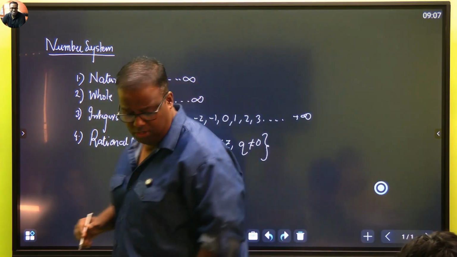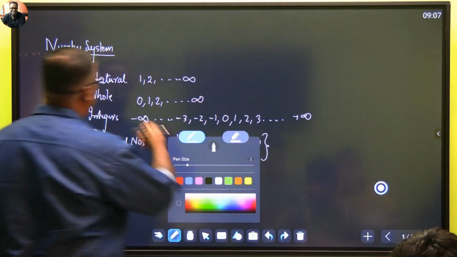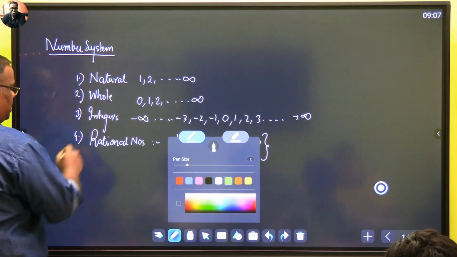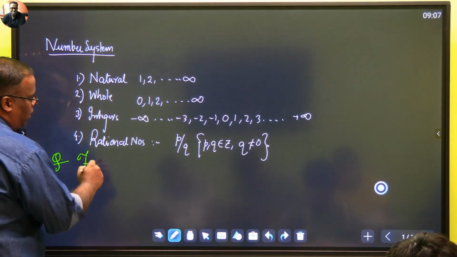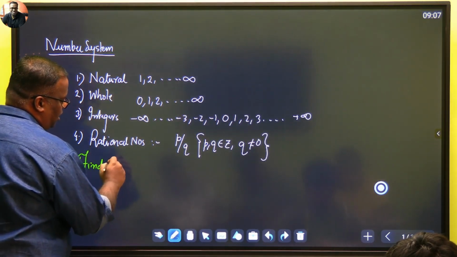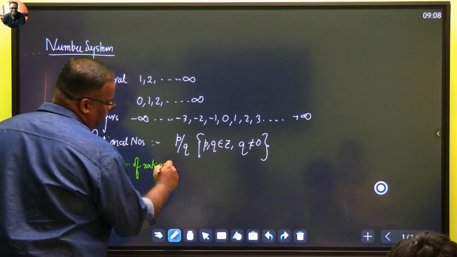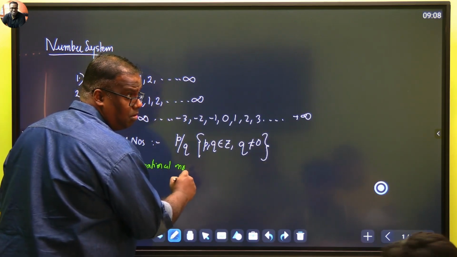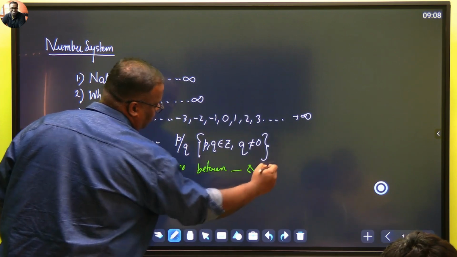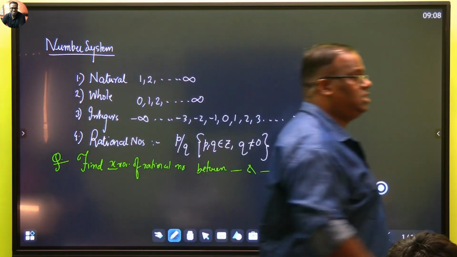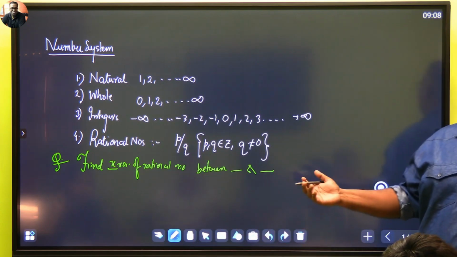So, one of the queries at this stage, which I'll be writing with green, आप भी ये points लिखते जाइए, like number system, ये आपको आना चाहिए. Then at this stage, a type of question which, if you are lucky, can come to you is: find, say, x numbers of rational numbers between blah blah and blah. Between two numbers, you have been asked to find rational numbers. This is typically a grade 8 problem. नहीं आएगा, आ गया तो आ गया, निकाल सकते हैं.